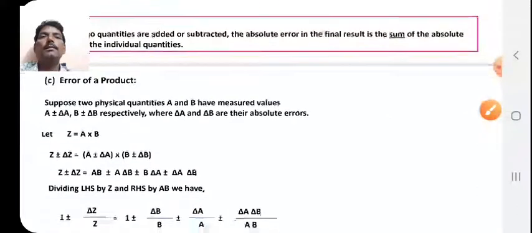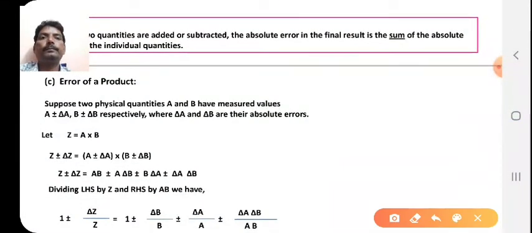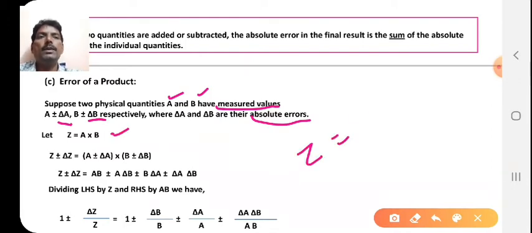Third, we will discuss error in the product. Again, suppose the two physical quantities A and B have the measured values, and delta A and delta B are the absolute errors. Then you can say Z is equal to A into B, or you can write Z is equal to A dot B.